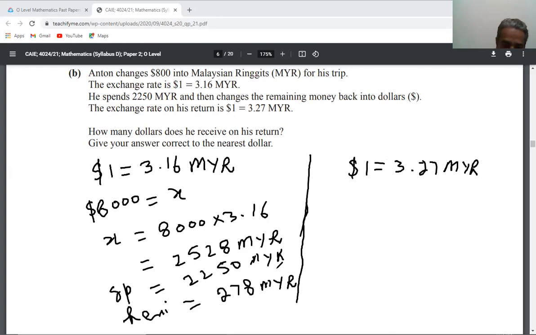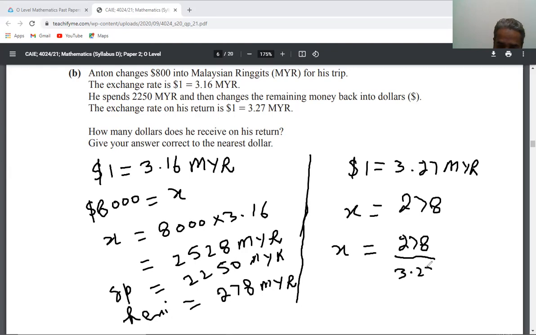Now how much do we have? 278, and here you will get x. So x is equal to 278 divided by 3.27. So your answer will be $85. That's it for this part of the question.